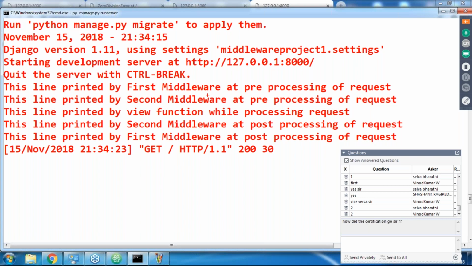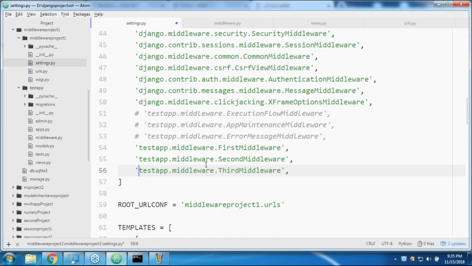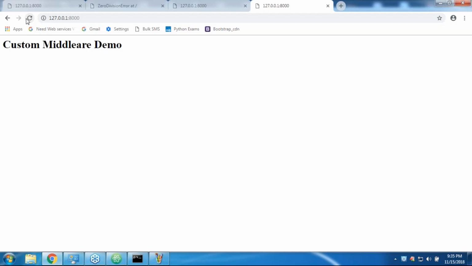Now, what is next? Let me configure the third middleware also. Now the server started. Have a look. First pre-processing of first, pre-processing of second, pre-processing of third, and then the view function, and then post-processing of third, post-processing of second, post-processing of first.